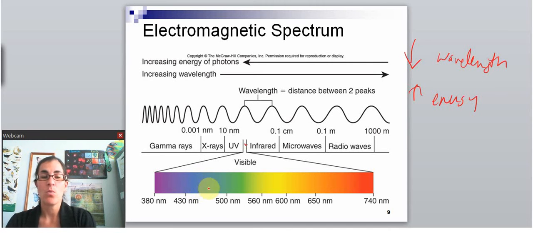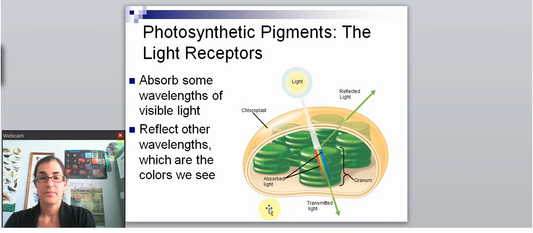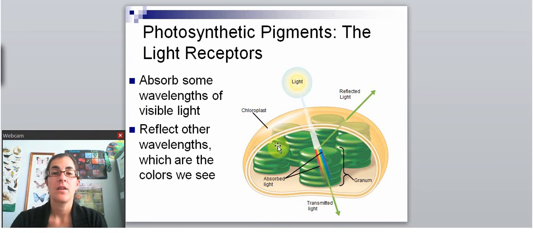And so hopefully you know that white light is really a combination of all colors. So when you're seeing white light, your eyes are just detecting reds, orange, yellows, greens, blues, purples, and it's taking all of those different colors, and the message that it sends your brain is white. So in photosynthesis, the light from the sun is white light, so that includes all of the different colors, right?